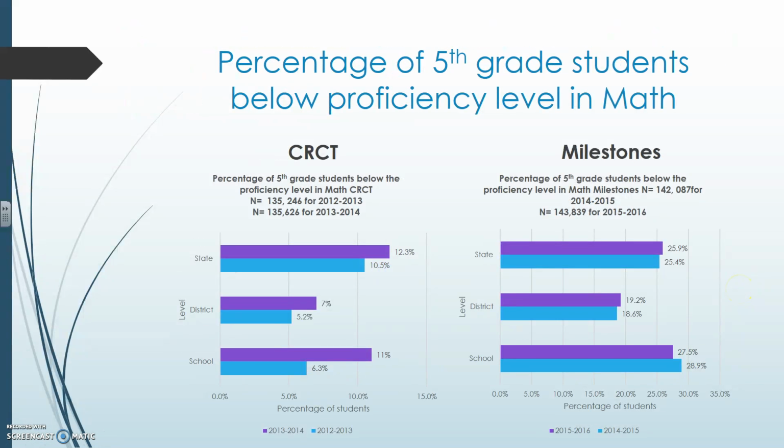The below proficiency level in math was better for the 12-13 year for minor in all levels, but for the Milestones, it was the 15-16 academic year. We had fewer students at minor scoring below proficiency that year.